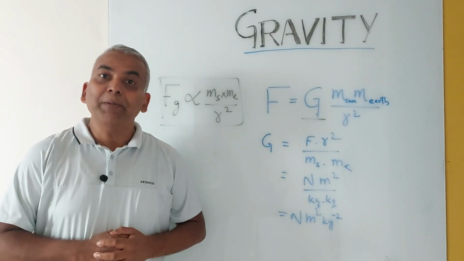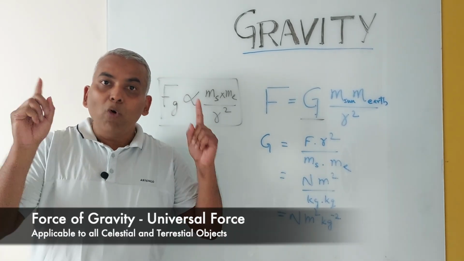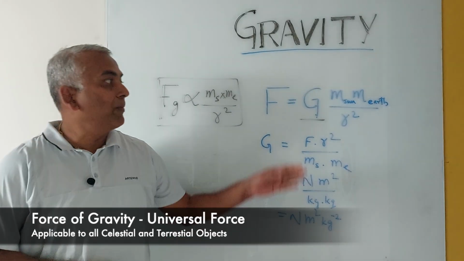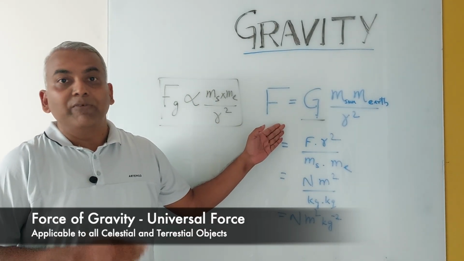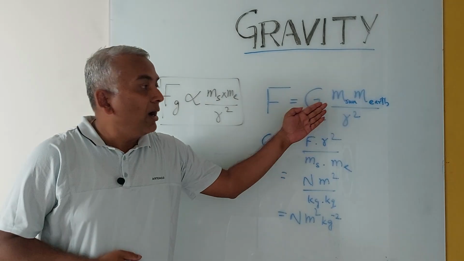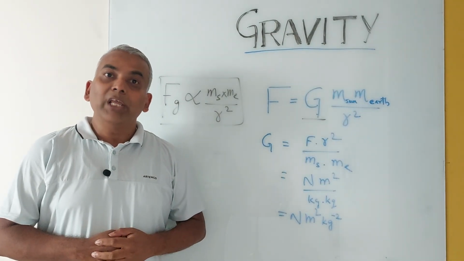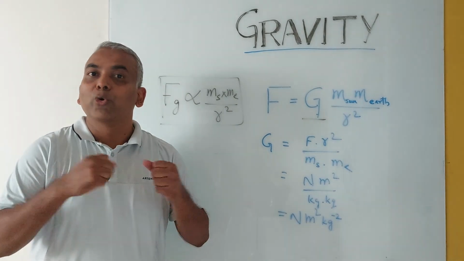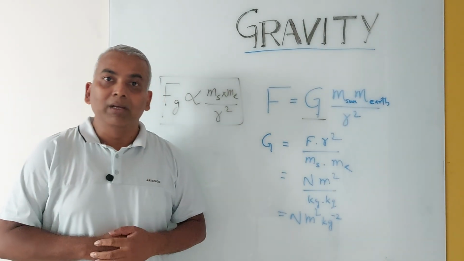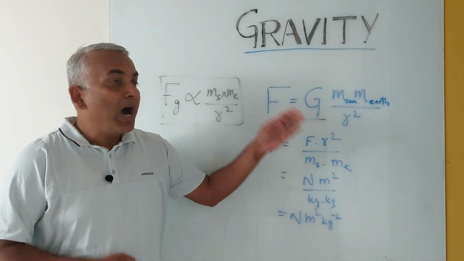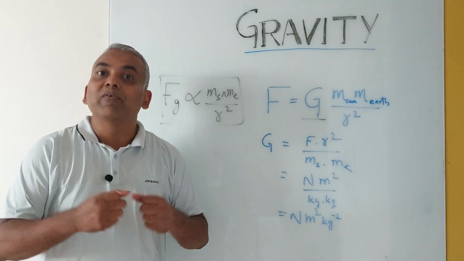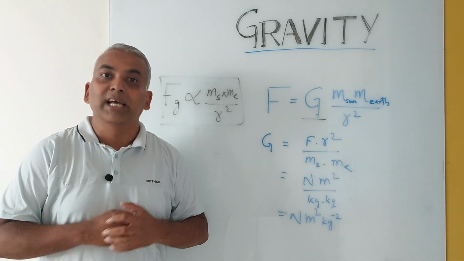Guys, it is just mind-boggling to realize that the force between any two objects, whether celestial or terrestrial, is governed by the same formula. So whether we are talking about the force between the sun and earth, or the force between two everyday objects like a book and pen kept in your room, the formula is the same. What you need to know is the mass of the object, like the mass of the book, the mass of the pen, and the distance between the book and the pen, all expressed in SI units.